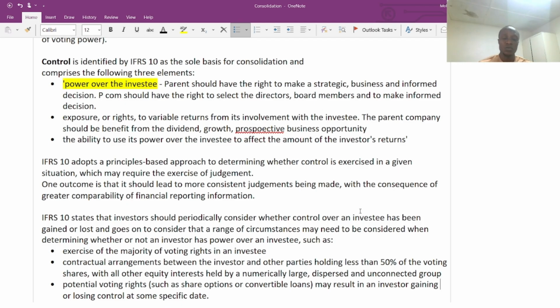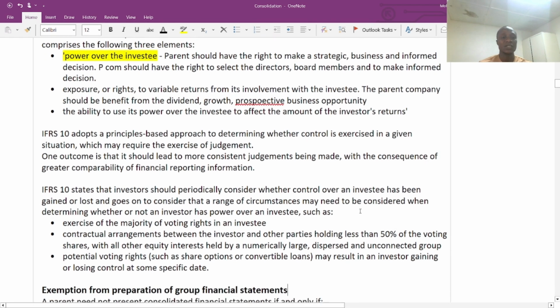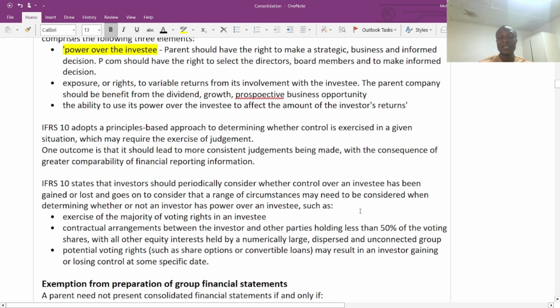So for now, you need to know these and you need to try to understand it as best as possible. So now basically under IFRS we are going to apply the principle-based approach as per the conceptual framework. So we have the option to make a judgment as to whether there is an existence of control or not, provided these features are met. So the judgments can be guided by the concept under IFRS 10. You are not going to make any judgment based on sentiments or based on what you think it can be. No, the judgment should be guided by the conceptual framework, by IFRS 10.